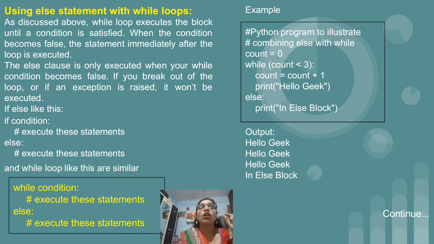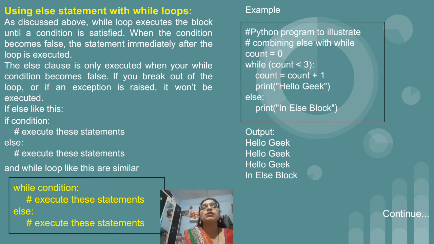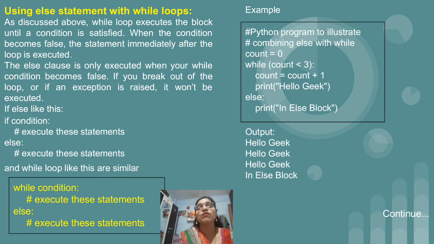If the condition along with the while is false, then only the statement which is present in the else will execute, and if the condition which we have written along with the while is true, then along with the while code the else part is also going to get executed. As in this example, our while is going to be true for a certain number of times, and after that the else part will get executed. So this is using else statement with while, and this is the new thing in case of Python.